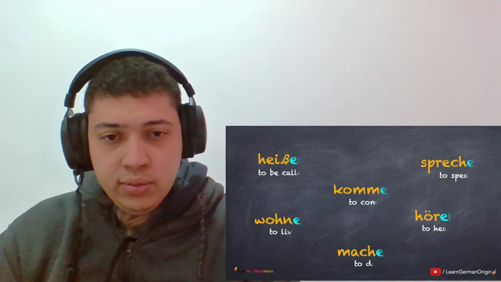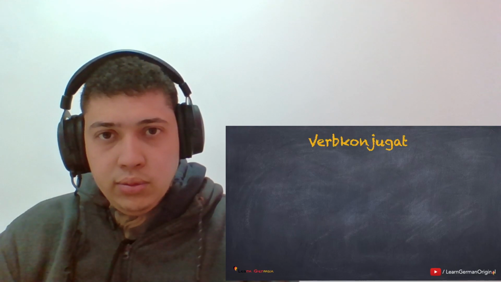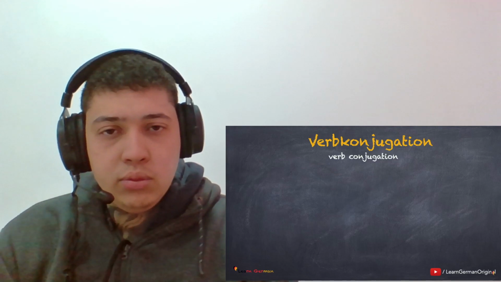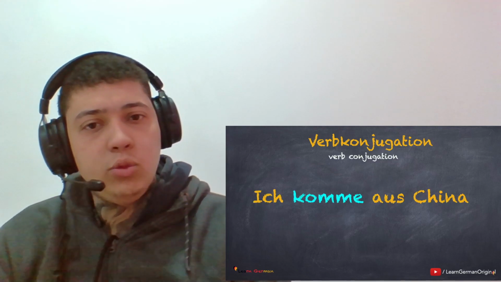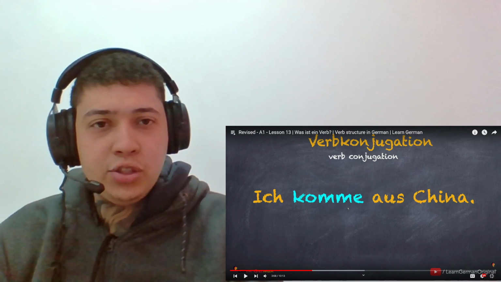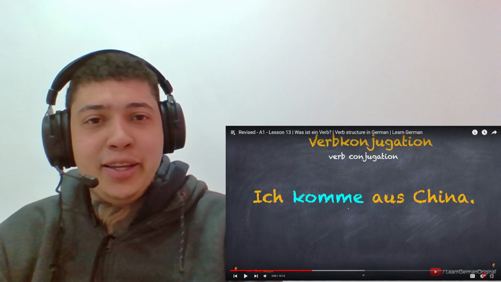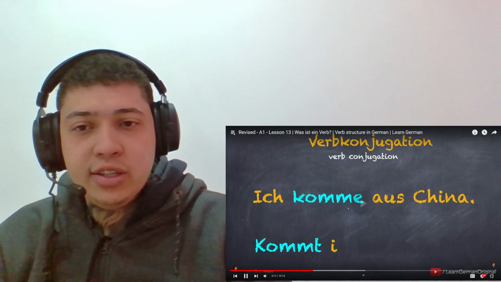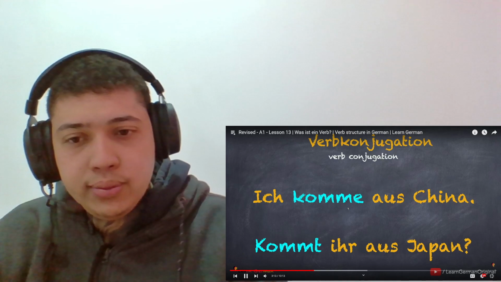However, when we make a sentence, the verb has to be conjugated. Here are two examples. Verbkonjugation. Ich komme aus China. Kommt ihr aus Japan?